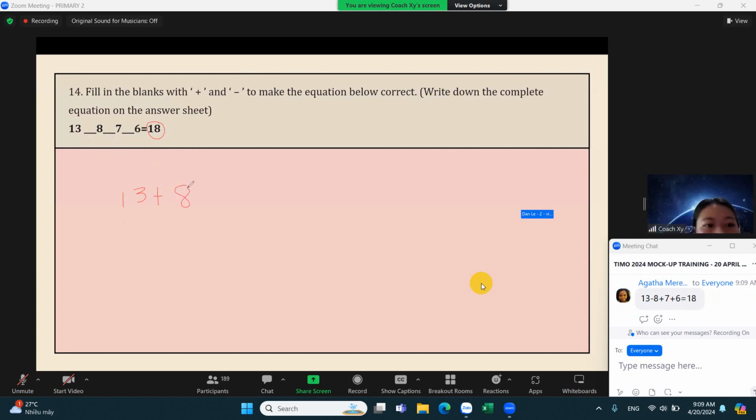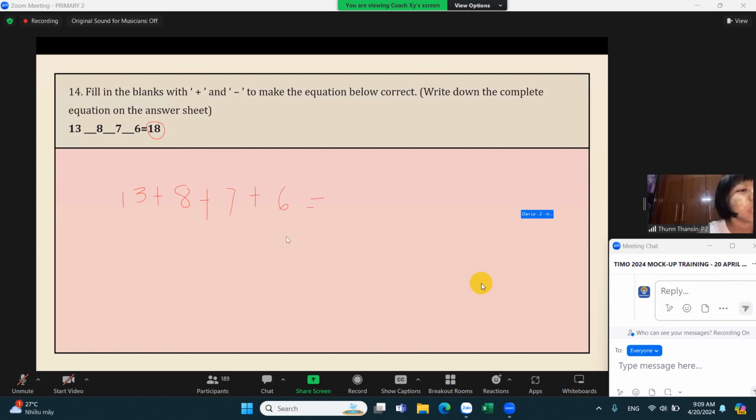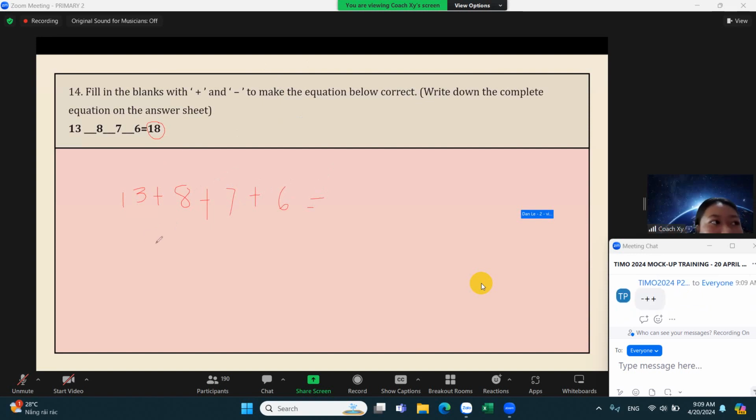Okay, so let's start: 30 plus 7 plus 6. That will be our answer. So again, we can assume that they are being added first, so that we can get the difference from the original answer to the answer that we got here.